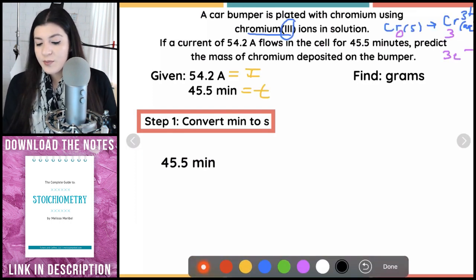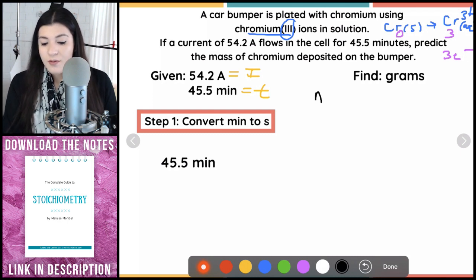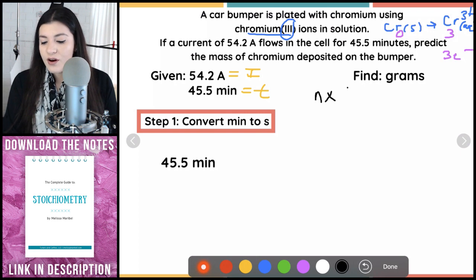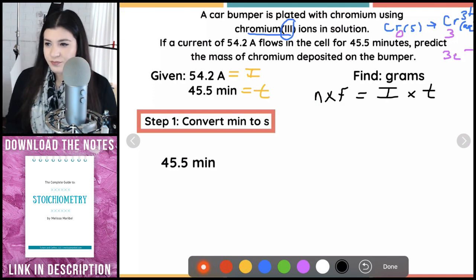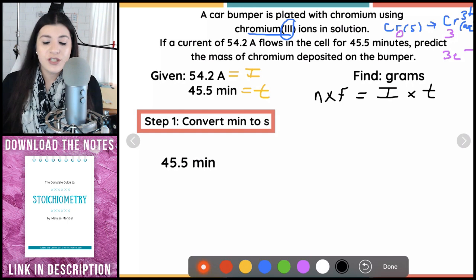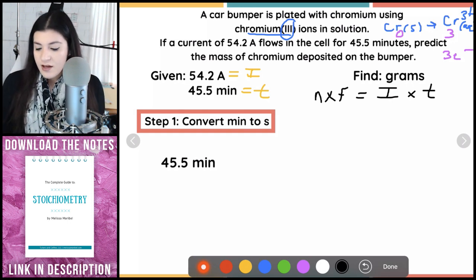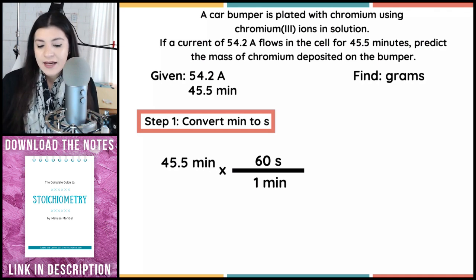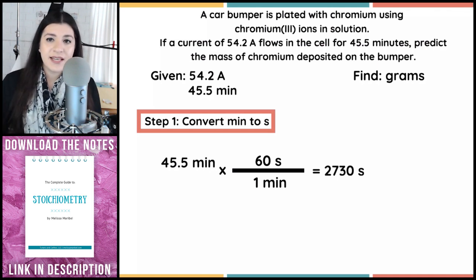So our formula that we're going to be using is what we've seen before. We know this because we're not given a charge, right? So this is N times Faraday's constant is equal to our current times our time. I'm still using this formula. First, I'm going to convert the minutes to seconds. We know that there are 60 seconds in a minute, so multiply those two together, and that's how many seconds I have so far.